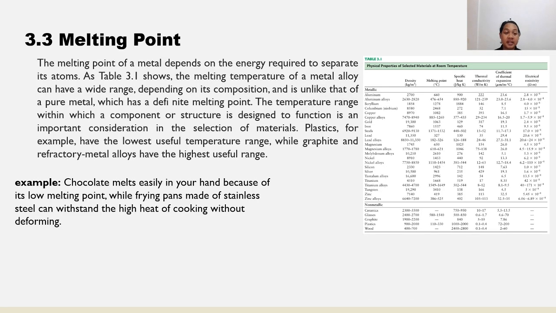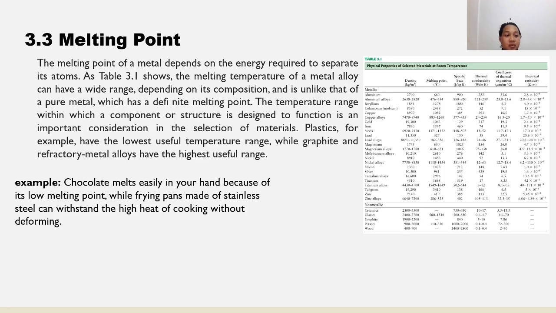Next, we have melting point. The melting point of a metal depends on the energy required to separate its atoms. As Table 3.1 shows, the melting temperature of a metal alloy can have a wide range, depending on its composition, and is unlike that of a pure metal, which has a definite melting point.